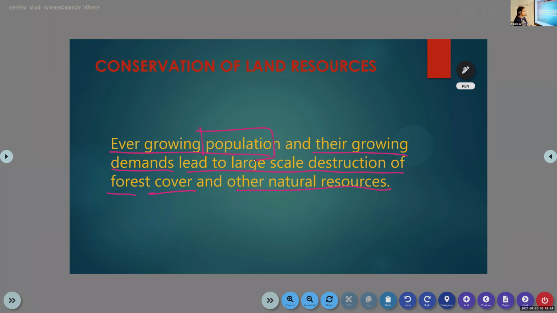Whenever we exploit any natural resource, slowly the amount will decrease. Overutilization makes a problem.